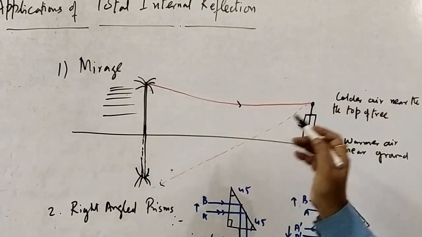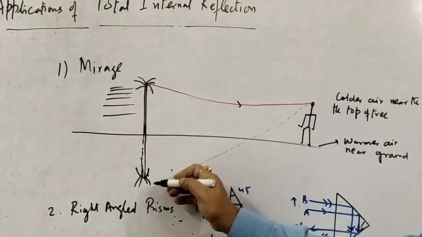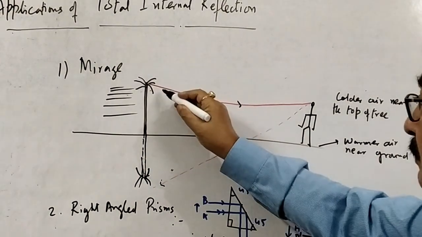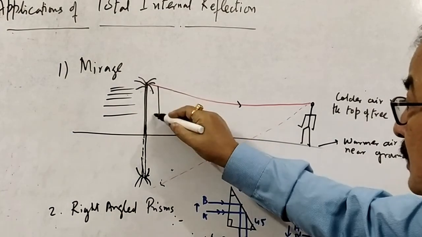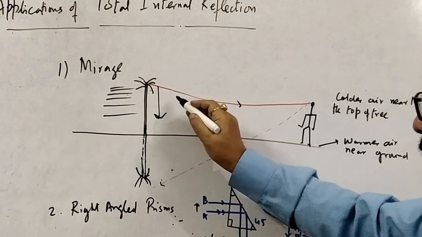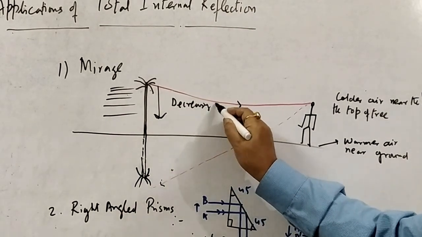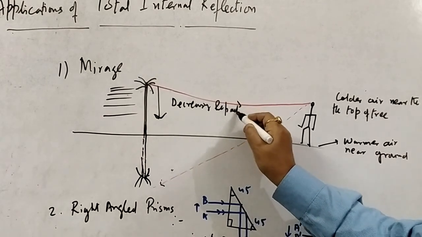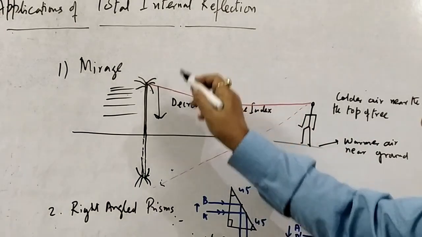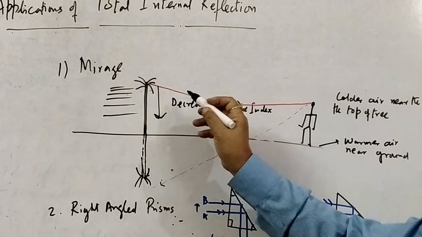We can very easily get the original image of this on the ground as if some water is there. Once we can see it, there is a decreasing refractive index as we move down from the top of the tree to the bottom, that is, to the road.